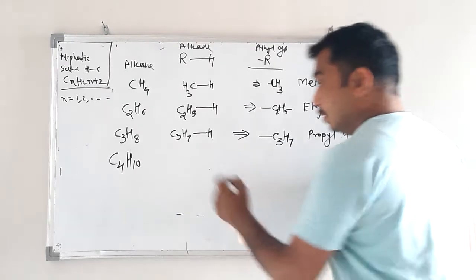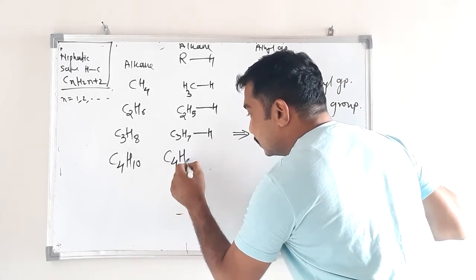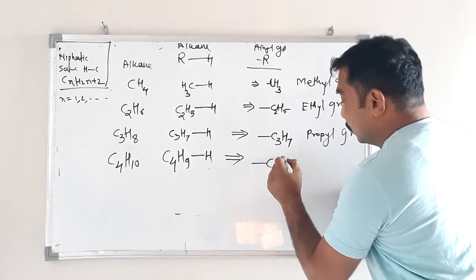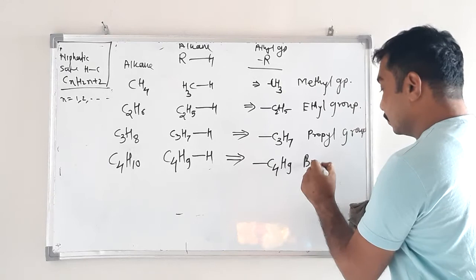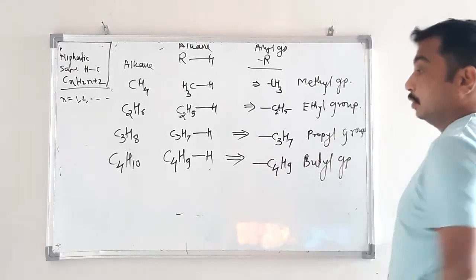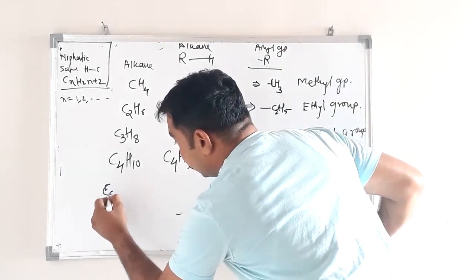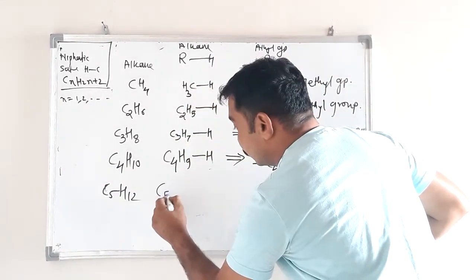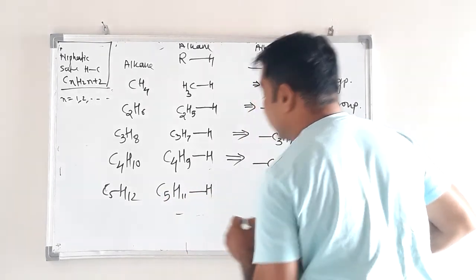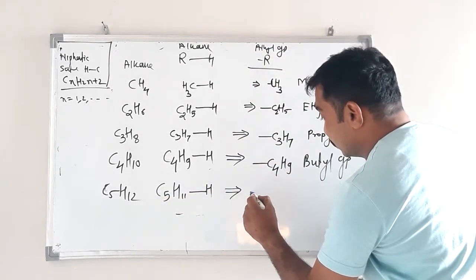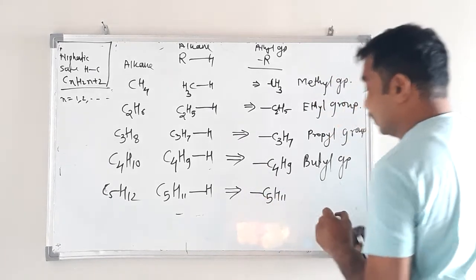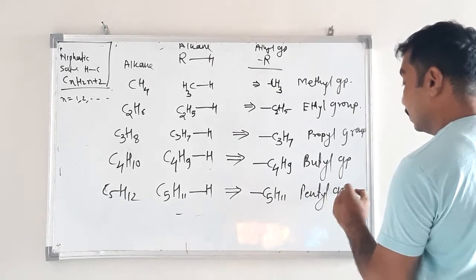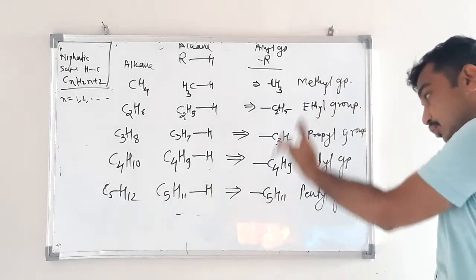Again, C4H10, butane. Separate one hydrogen, then C4H9, butyl group. Then C5H12, remove one hydrogen, then C5H11, that is pentyl group, and so on.